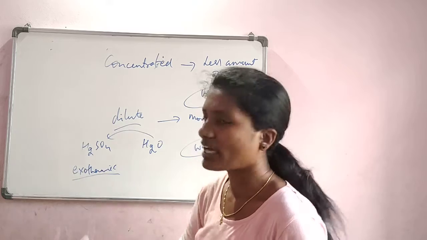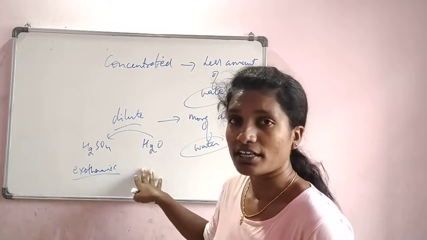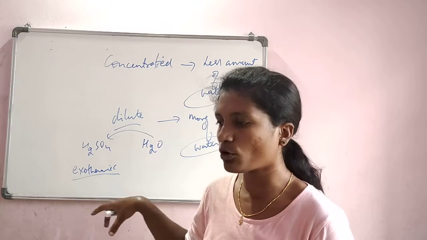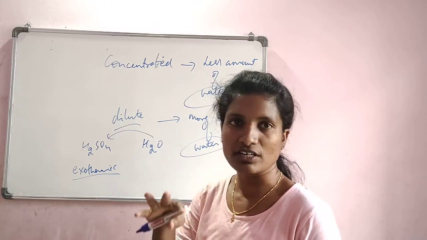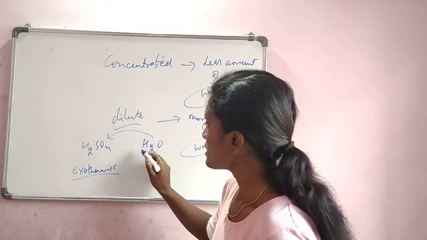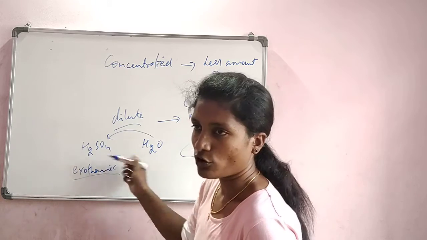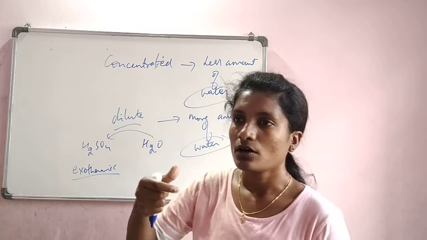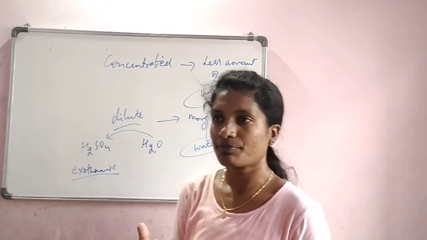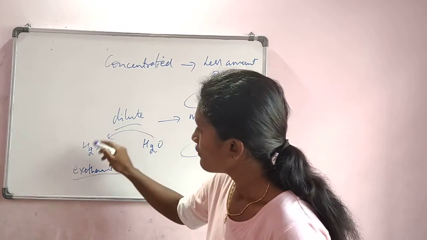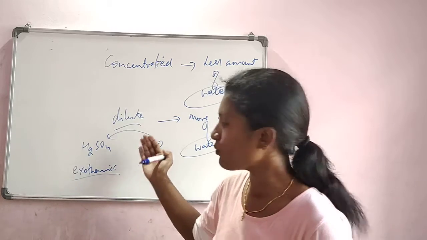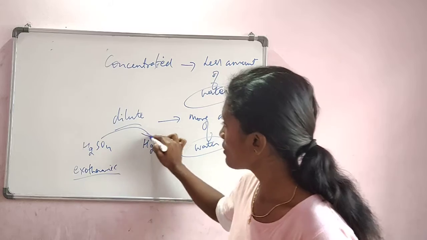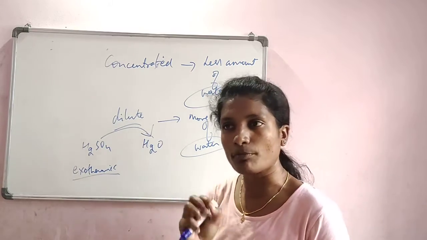So what happens when putting water into it? We know that water can neutralize fire. If there is some fire and we pour water, it will settle. But here, since the acid is very powerful, if you put water, the water will immediately turn into steam. The steam can catch fire. That's the reason while diluting, we are not putting water into an acid, but the other way. We always put the acid into water drop by drop.